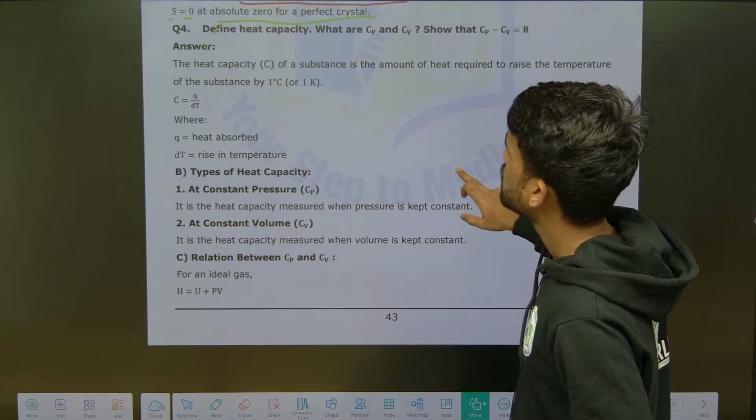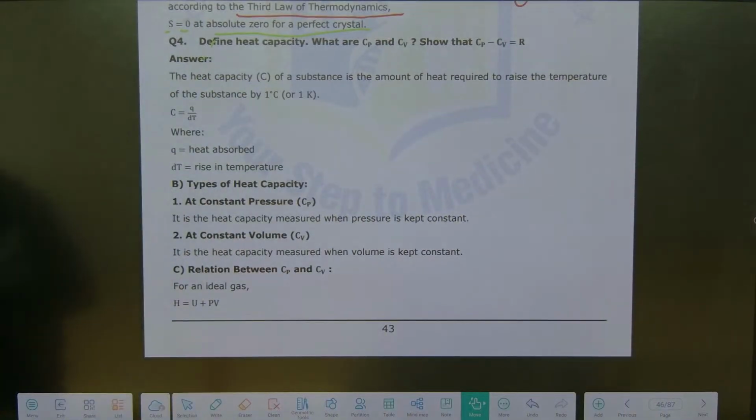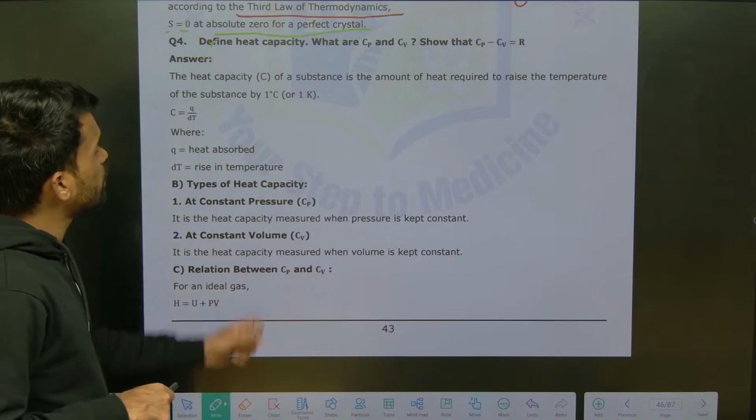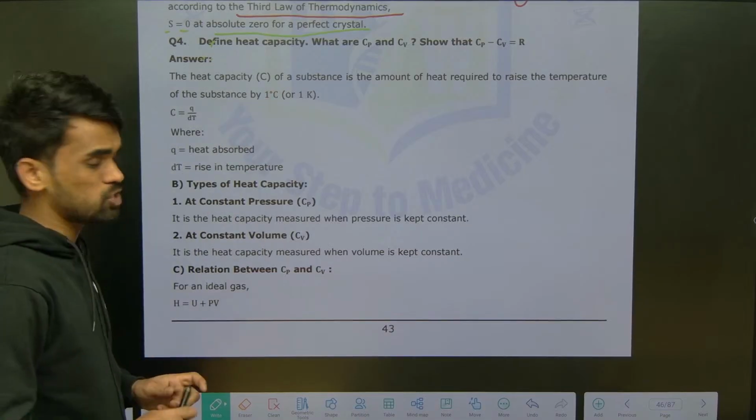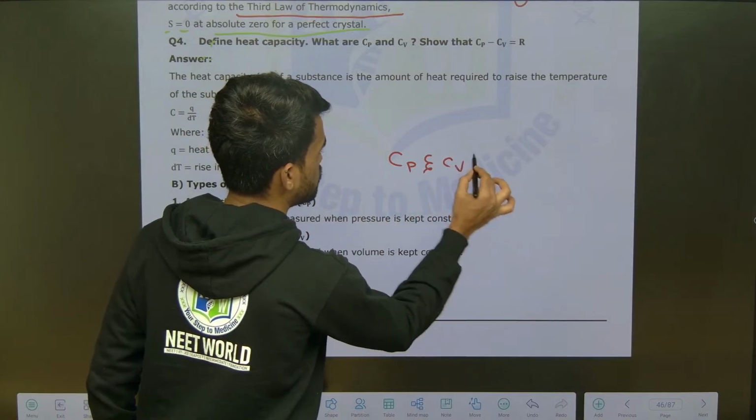Now we have heat capacity. This is one more question. What do we mean by heat capacity here? Let me explain. Define heat capacity and what is the relation between Cp and Cv. So they are asking the Cp and Cv relation. This is also an important question.